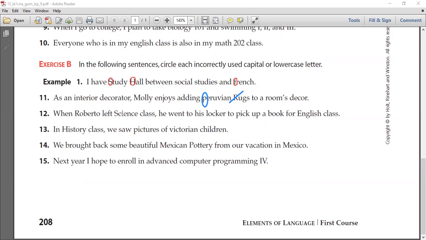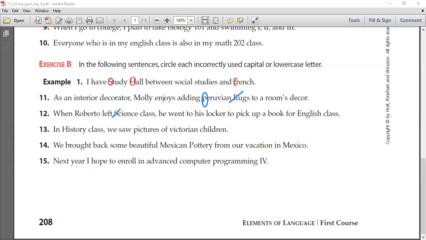Is there a number next to science, Rahma? No, right? There's no number and it's not a language. So does it need to be capitalized or no? If it's not a language and there are no numbers associated with it, should we capitalize it? No. So what should we do? We should lowercase it. And this backslash that you see here is the editing mark that we need to lowercase. So here we need to lowercase this word science to make it small.